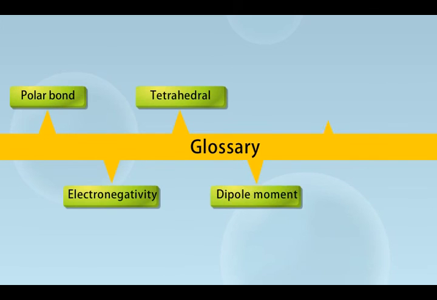The reason is that when branching increases, van der Waals force decreases due to decrease in surface area. The hydrogen atom in OH group of alcohols and phenols is bonded to an electronegative oxygen atom, therefore it is capable of forming hydrogen bond. Solubility. Alcohols and phenols are generally soluble in water because both alcohols and phenols form hydrogen bond with water molecules.